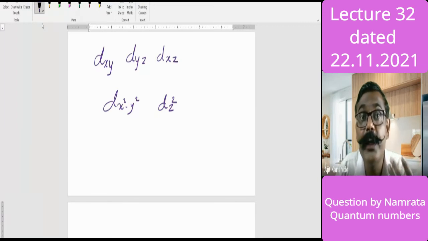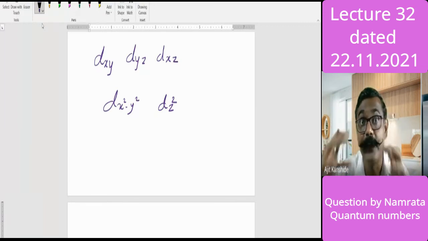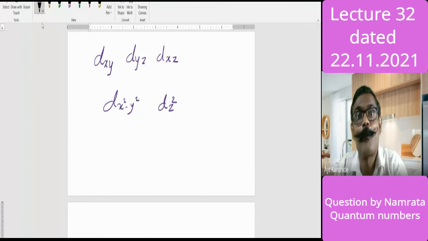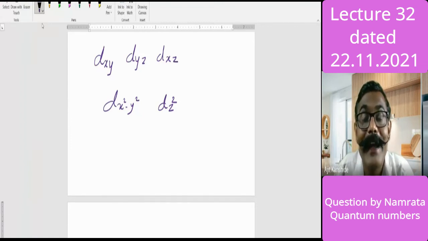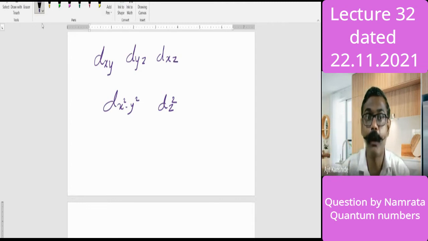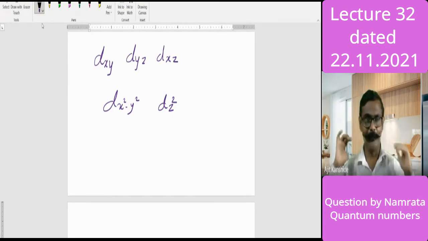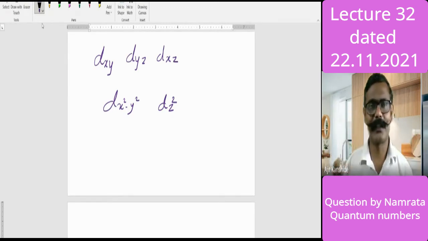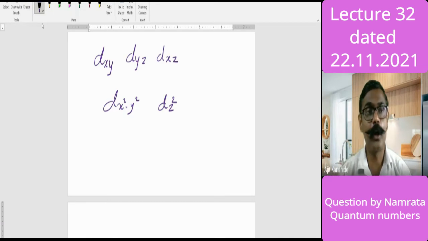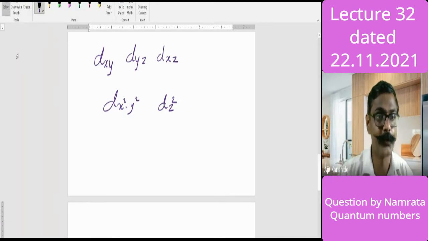The names come from their orientation, how the lobes are arranged. Lobes represent the electron probability. Accordingly, we can find out the magnetic quantum number, and accordingly the names. dxy, dyz, dxz. We will understand that at a later stage in detail. But at this moment, if you understand that 5 d orbitals are there, that is best.